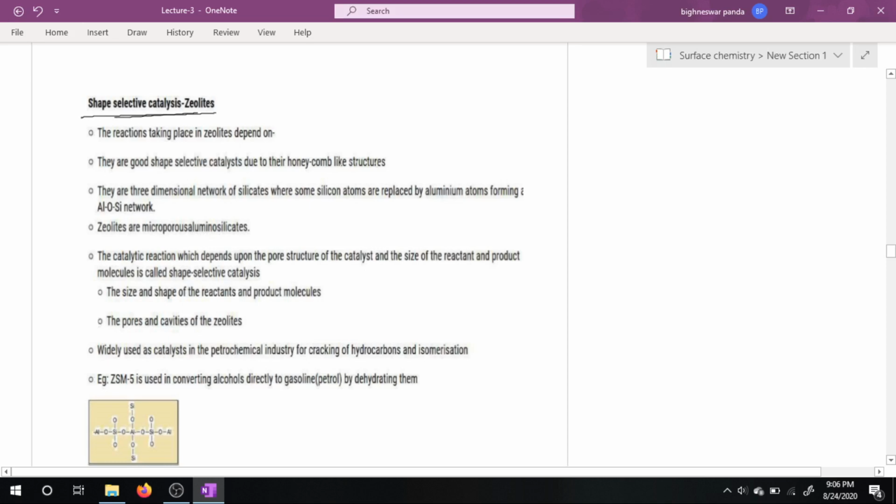So what are zeolites? Zeolites are aluminosilicates. We have already known silicate, SiO2 to the power n. I can draw Si.